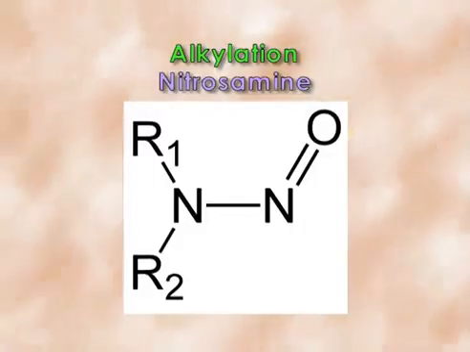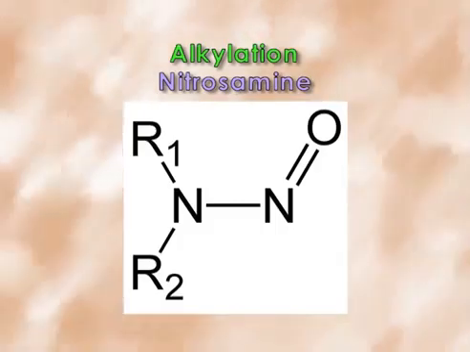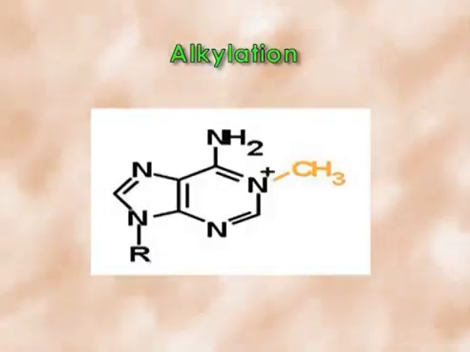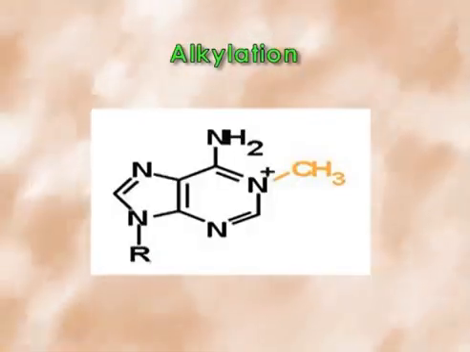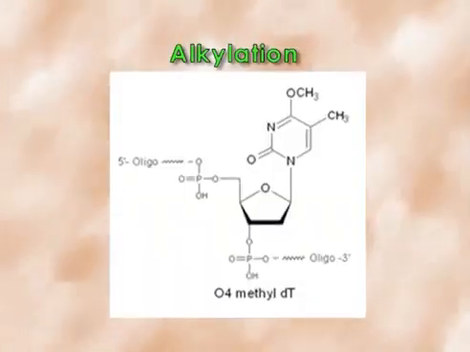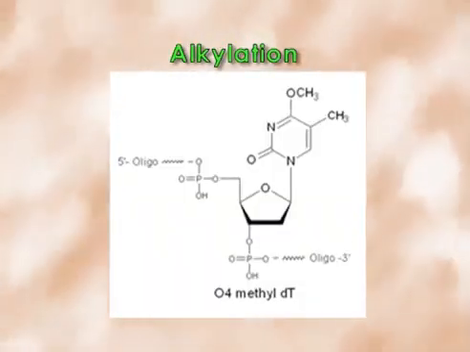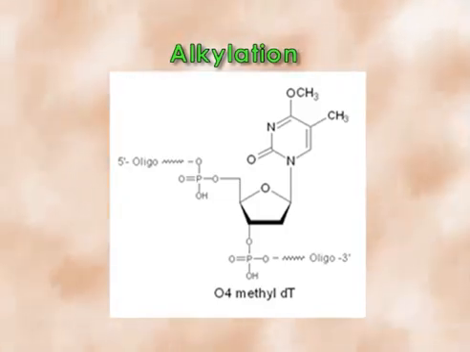Alkylation, with the presence of nitrosamine, which can be converted biologically to the active form, can methylate, like CG to TA point mutation. Otherwise, N3 and N7 of adenine, and N6 as well as O6 positions of guanosine, are susceptible to alkylation causing chromosomal break, and O4 methylthymine gives rise to mutation, and O6 methylguanosine is not repaired by the brain, which is alarming.